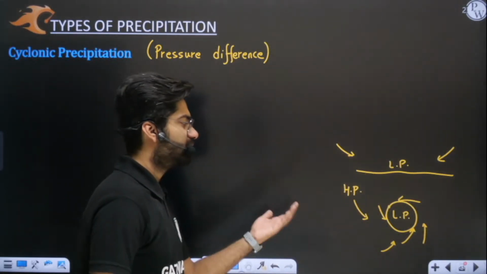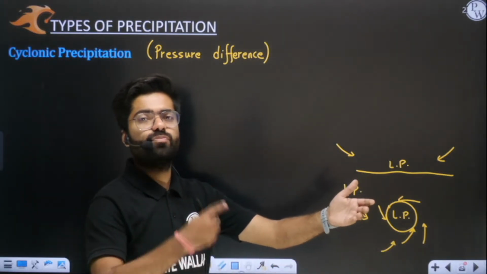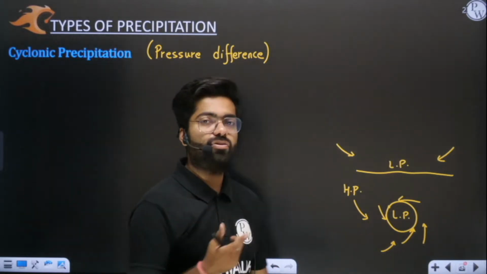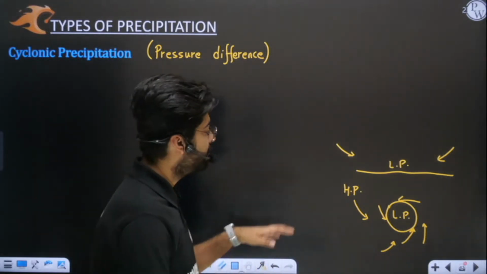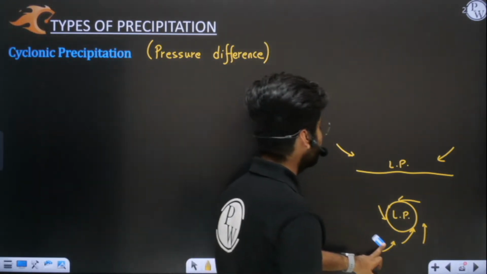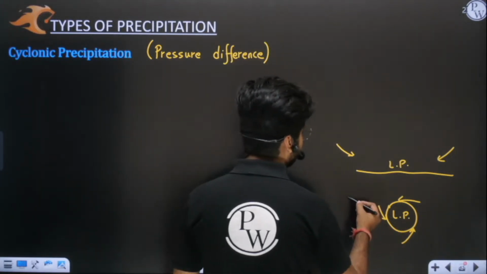You must have seen this in the summer season, that wherever dust particles are there, you must have seen some whirling or swirling motion starting to form because of pressure difference. So whenever air rushes in from a high pressure area to a low pressure area, you will see this kind of circular motion develops. So this is nothing but a cyclone only.